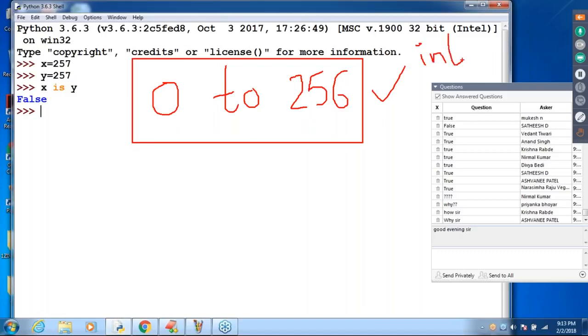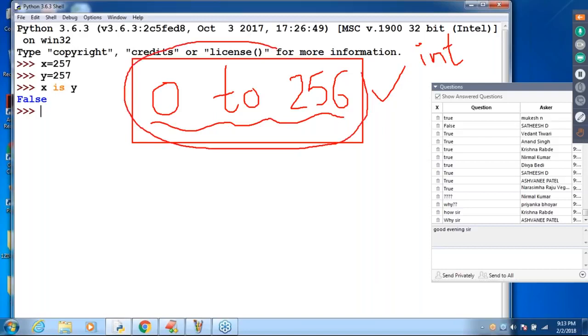Remember this one, sir. Why only this particular case? Because this is the most commonly used range for the programmer. That's why the reusing-the-same-object concept is applicable only for most commonly used values. Okay, remember that.